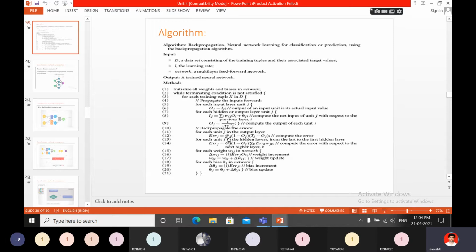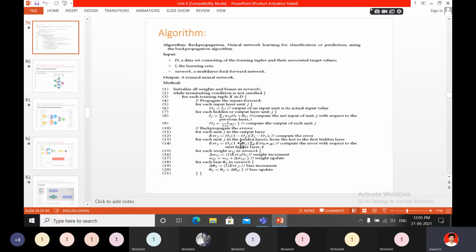Next, back propagate the errors. For each unit j in the output layer, error j equal to Oj into 1 minus Oj into Tj minus Oj. This is nothing but to compute the error. How can the error be predicted? By using this formula. Oj is the original output value, Ij is assigned to Oj. So Oj into 1 minus Oj: if the output value is 0.3, then 1 minus 0.3 is 0.7, something like that. T is the target value. Tj minus Oj, compute the error. By using this formula, we will compute the error.